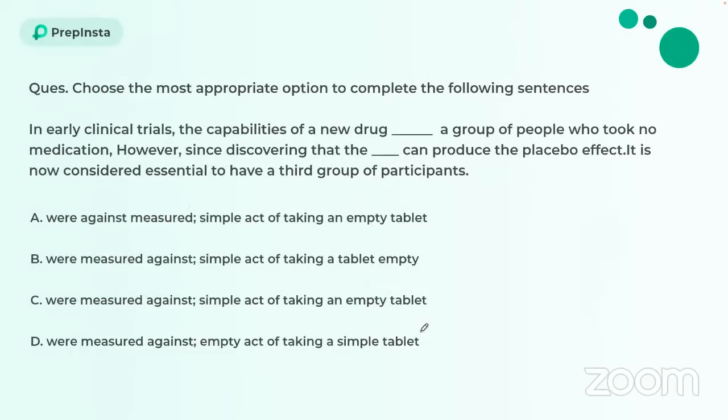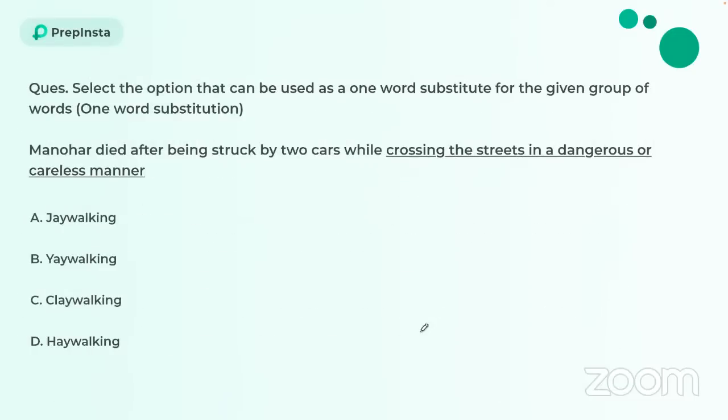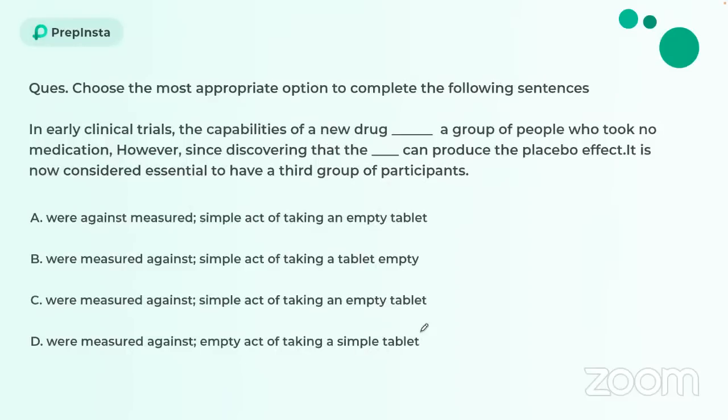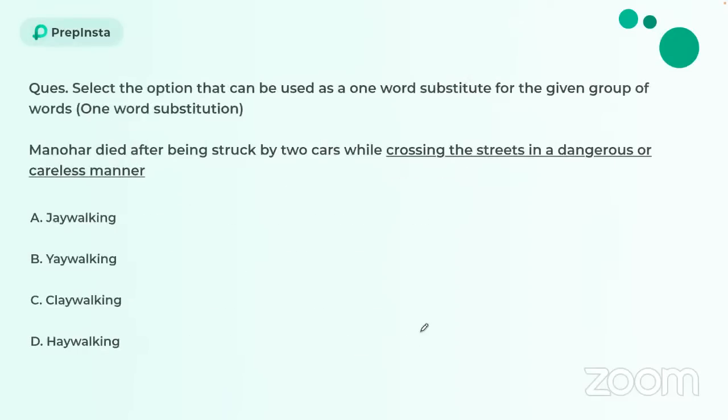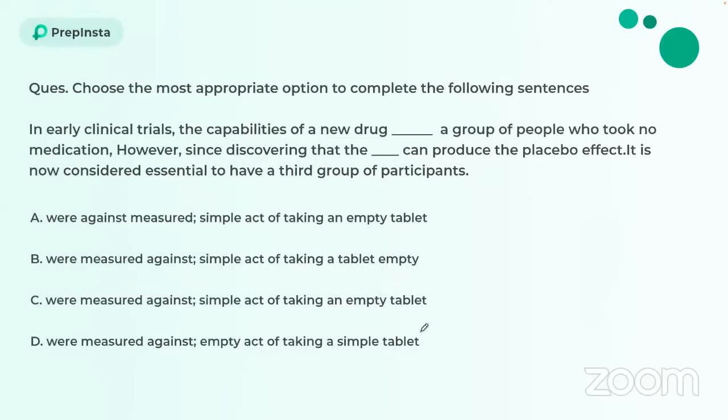Since we don't have a lot of time, I think I can go towards this question. Let's talk about the fill in the blank question over here. All right. In early clinical trials, the capabilities of a new drug dash a group of people who took no medication. However, since discovery that the dash can produce the placebo effect, it is now considered essential to have a third group of participants.